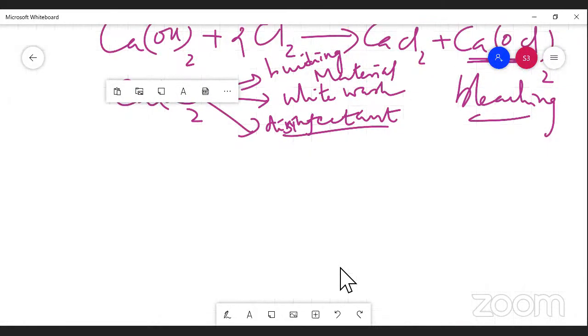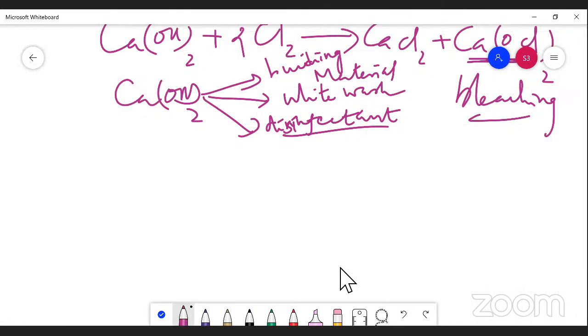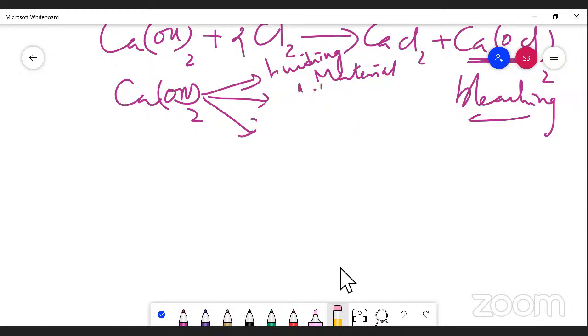The point you should understand. This is a disinfectant.